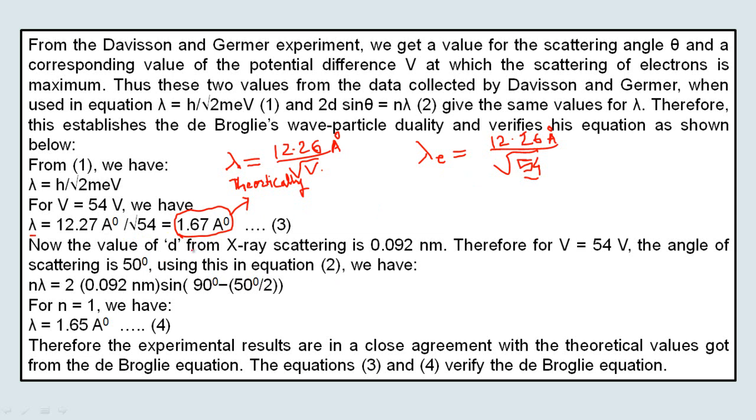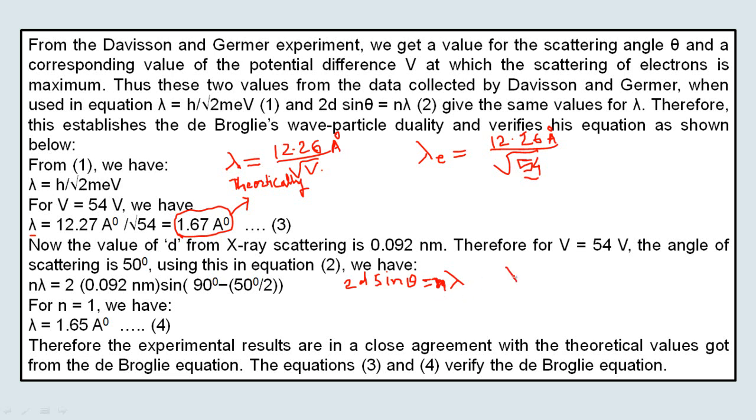Now from X-ray diffraction, they use Bragg's law, which is 2d sin theta equal to n lambda. Here n is the order of diffraction.